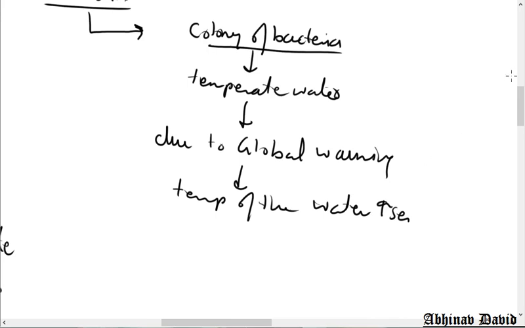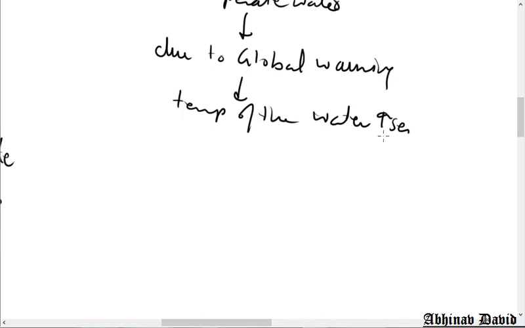So what will happen here is that due to global warming, the temperature of the water increases, say about 1.5 degrees. Then some bacteria will have some problem, but they will survive. No problem will be there. But if the temperature gradually increases, 1 degree, 2 degrees, 3 degrees, and then 5 or 10 degrees, then those bacteria which were complaining about the increase in temperature, will they survive? No. 5 degrees is a very high temperature. Even 2 or 3 degrees is a very high temperature.